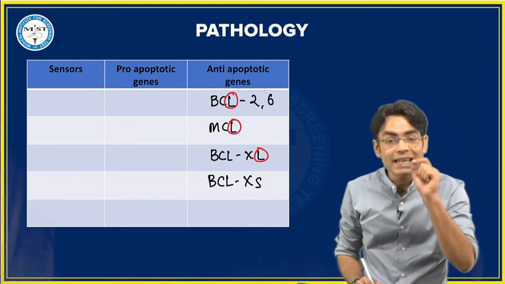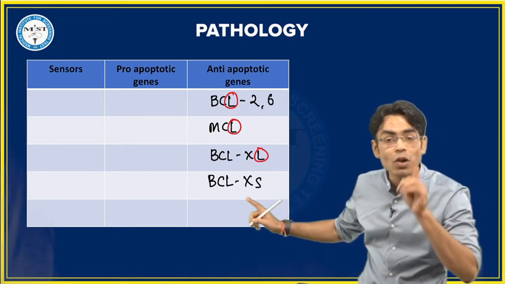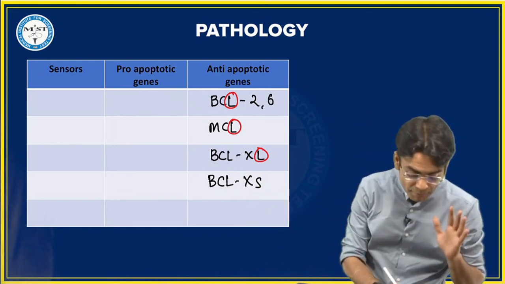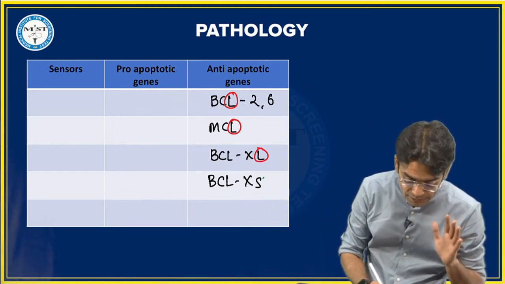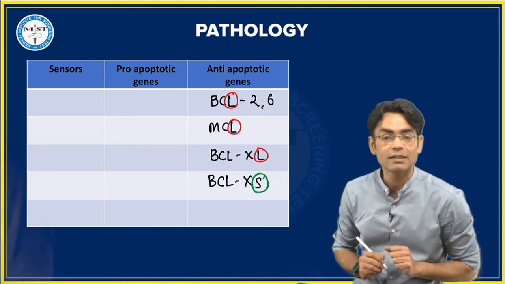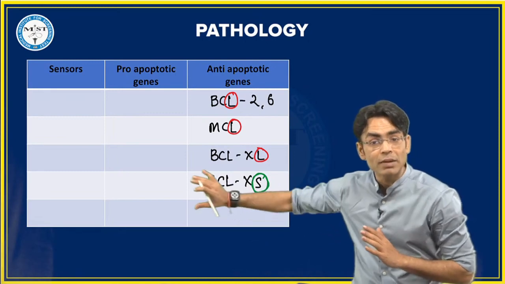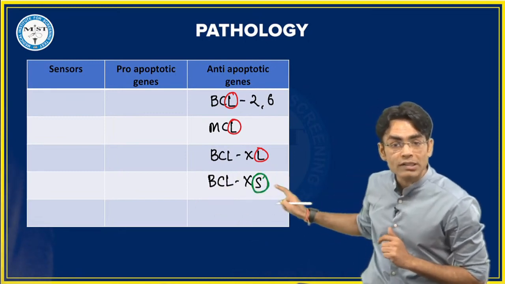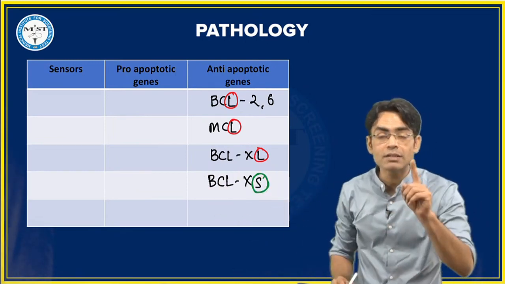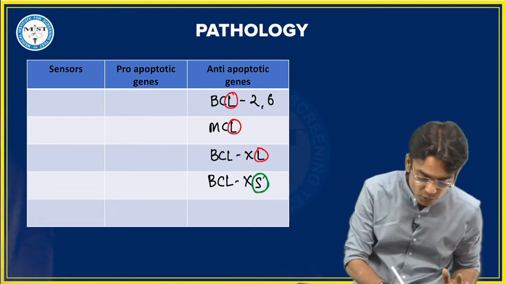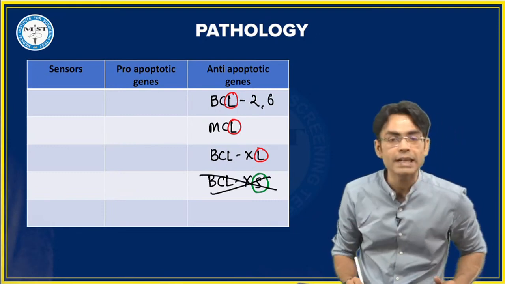Up in the end, do not get confused and do not mark this as anti-apoptotic. This is not anti-apoptotic, beta. Why? Because if you see in this, the last letter is S. The letter is not L. We are talking about the last letter, not in the BCL, but in the whole word. So in the whole word, what is the last letter? S. This means short life. कम time के लिए जिएगा ये. So this molecule is not anti-apoptotic.